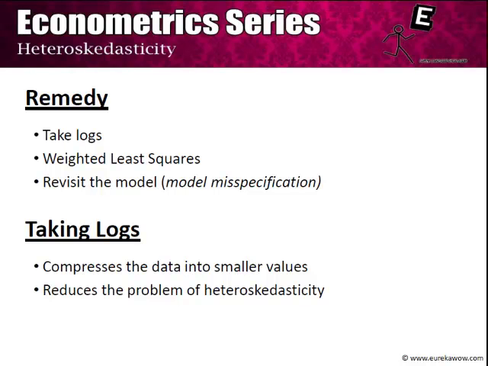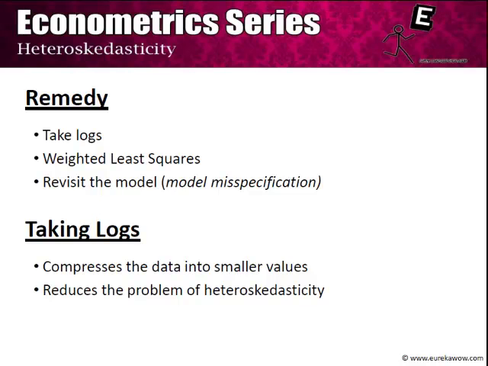Since model misspecification is something that we have already dealt with in another module, we take the first two cases, that is, take logs and weighted least squares. The thing with taking logs is that it compresses the data into smaller values, and in this way it reduces the variability in the values and hence reduces the problem of heteroskedasticity. This is a very ad hoc kind of remedy, but it can be quite effective in several cases.